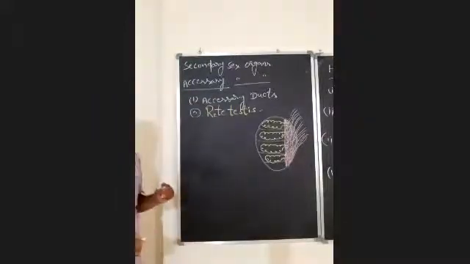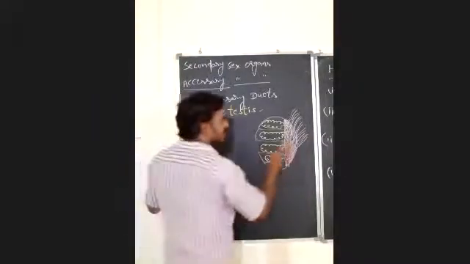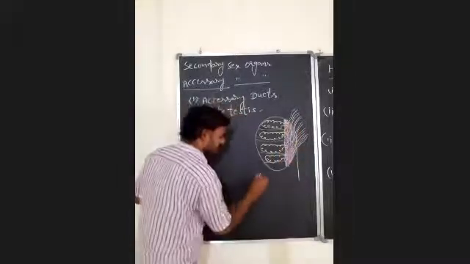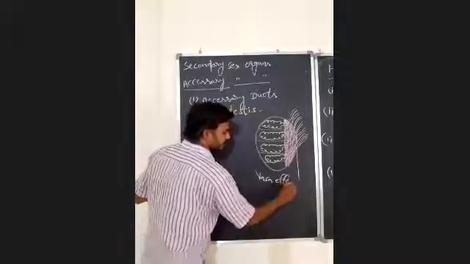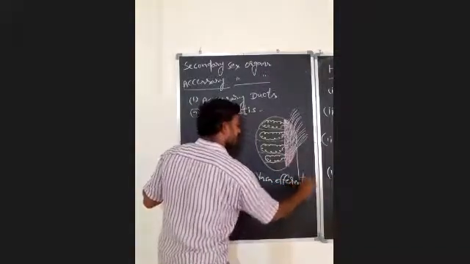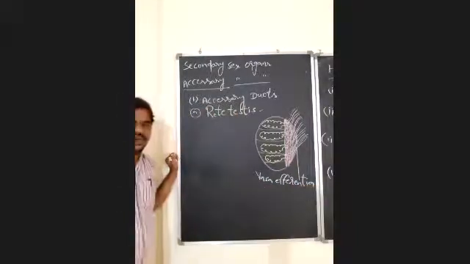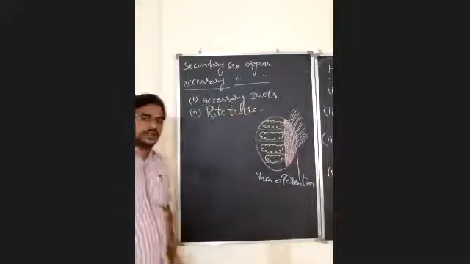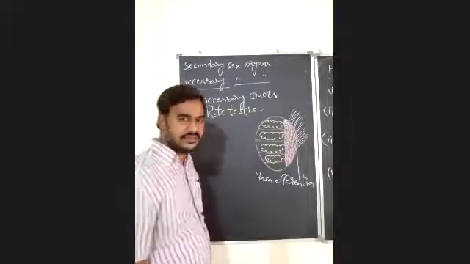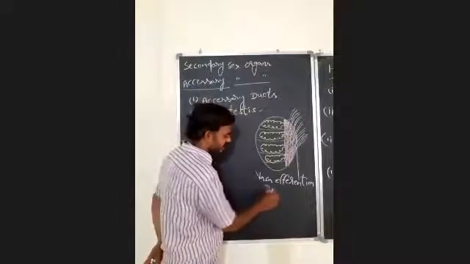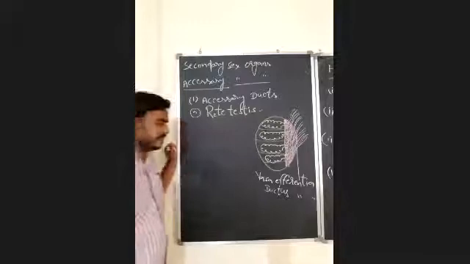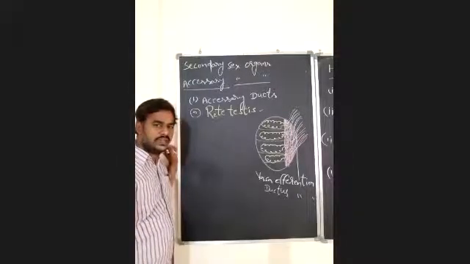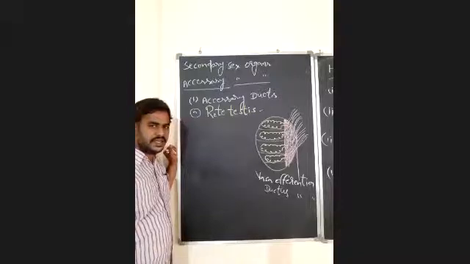These minute structures are vasa efferentia, or ductus efferentia. So rete testis will open into vasa efferentia.